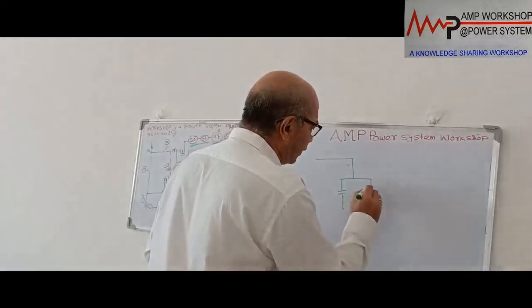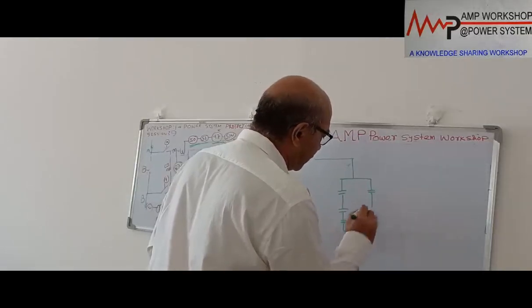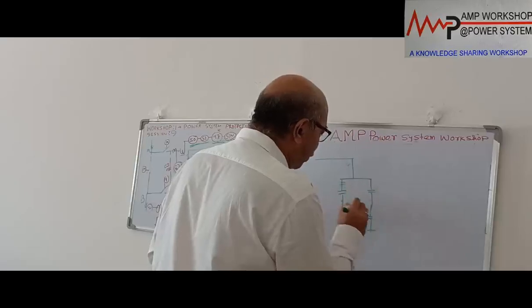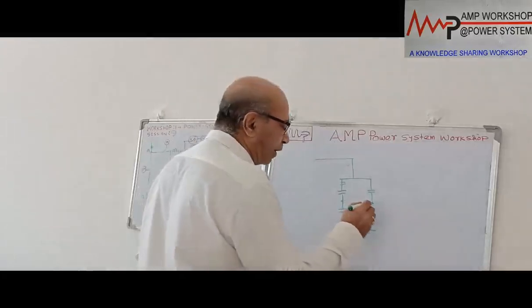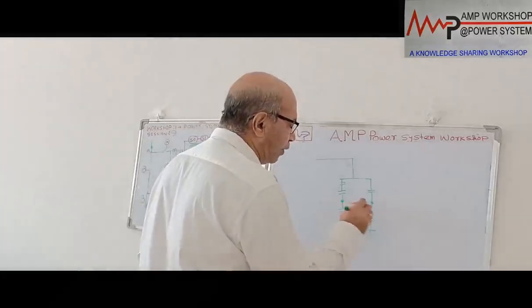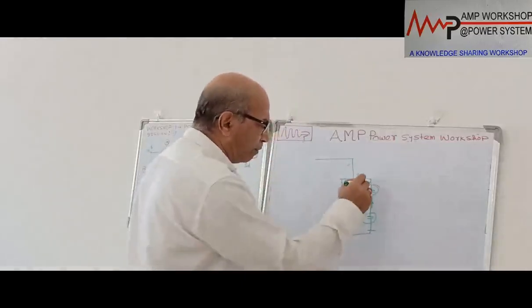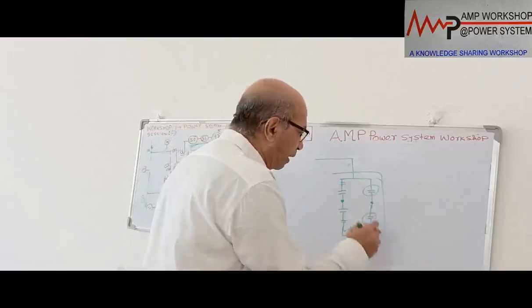So this is a capacitor bank. Suppose there are 2 units, or it can be multiple units. It could be multiple units like this, here also multiple units. So the center point of these two, we find out during manufacture of the capacitor bank, we told the manufacturer to tap the center point. At this center point, if any unit of the capacitor bank fails, or multiple units in any one of the capacitor banks,